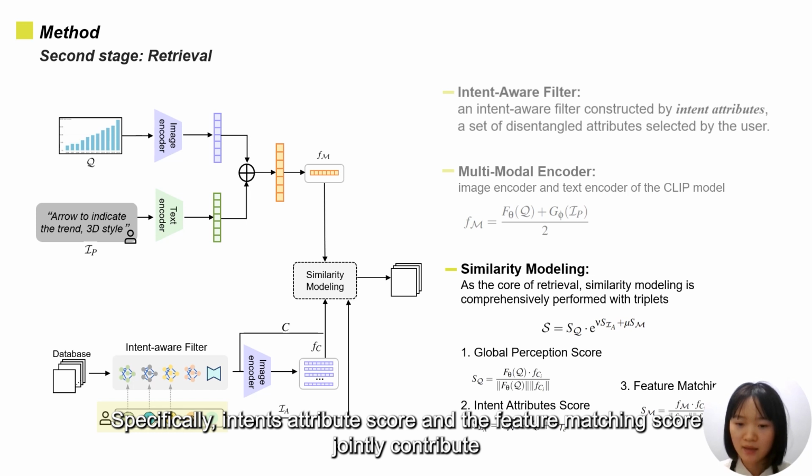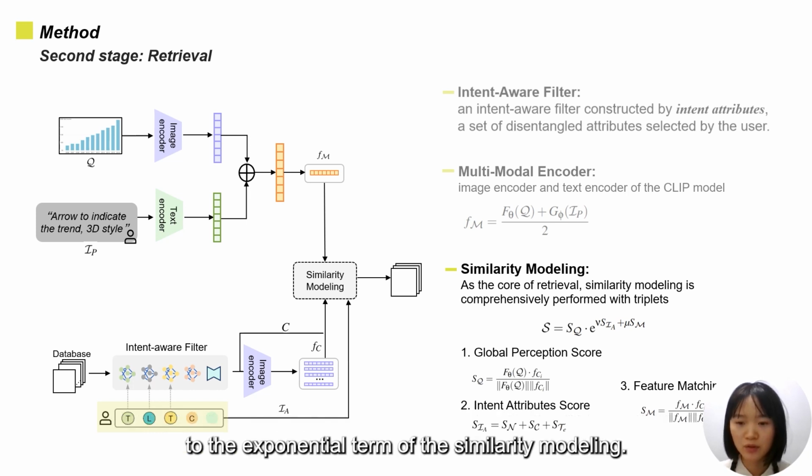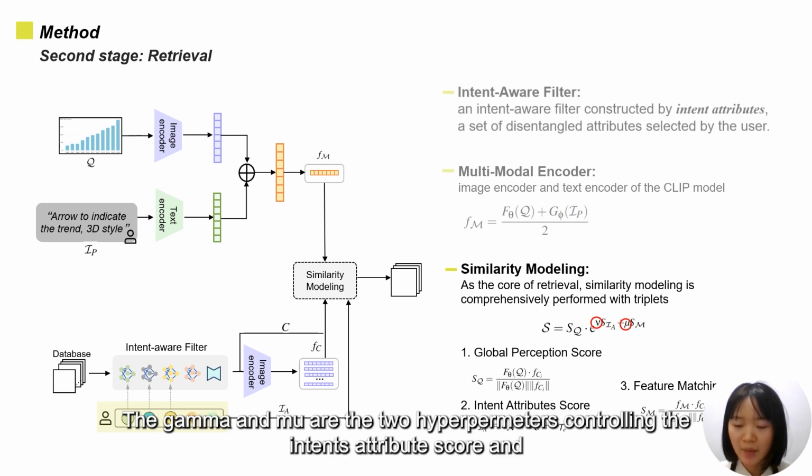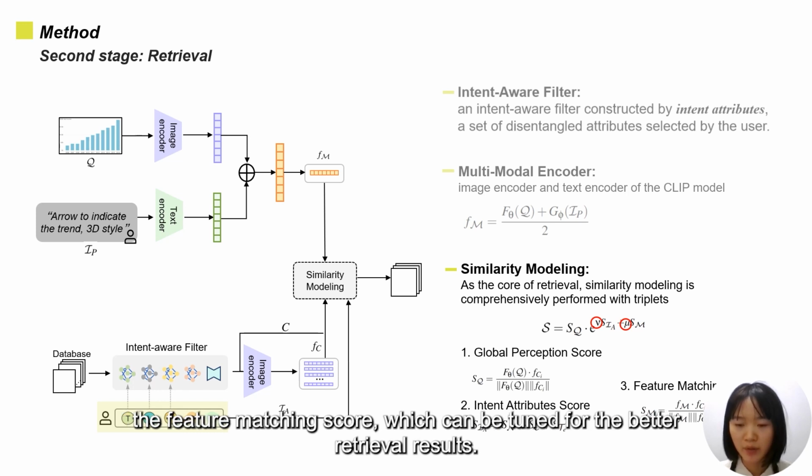Specifically, the intent attribute score and the feature matching score jointly contribute to the exponential term of the similarity modeling. The global perception score serves as a coefficient for this equation. Gamma and mu are the two hyperparameters controlling the intent attribute score and the feature matching score, which can be tuned for better retrieval results.